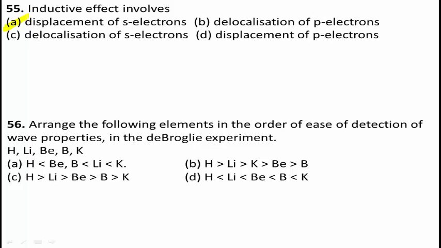Option A, hydrogen is less than beryllium, boron is less than lithium, less than potassium. Option B, hydrogen is greater than lithium, greater than potassium, greater than beryllium, greater than boron. Option C, hydrogen is greater than lithium, greater than beryllium, greater than boron, greater than potassium. Option D, hydrogen is less than lithium, less than beryllium, less than boron, less than K.